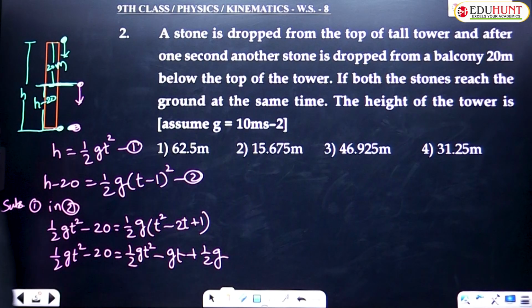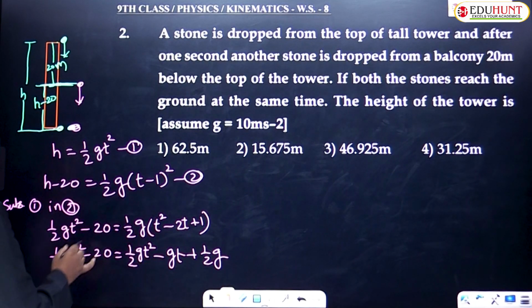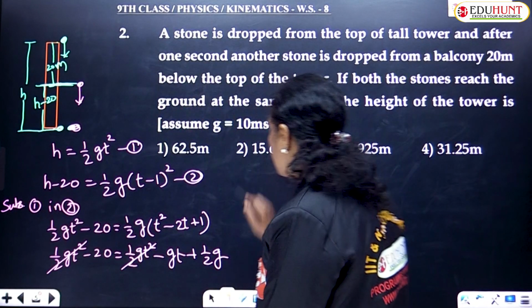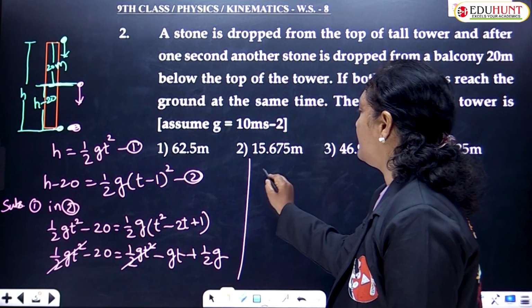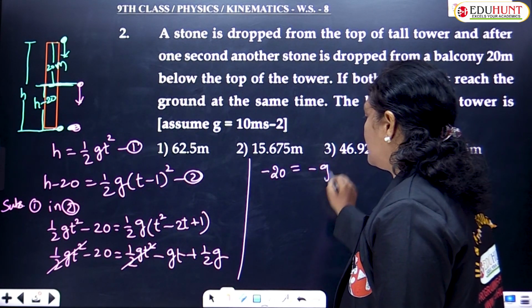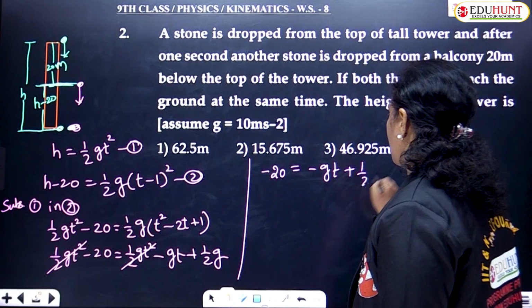That's it, children. On the LHS and RHS, half gt square is common. So now simplifying, how much are you getting, children? Minus 20 equals minus gt plus half g.